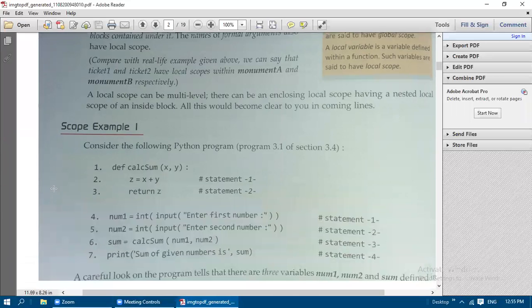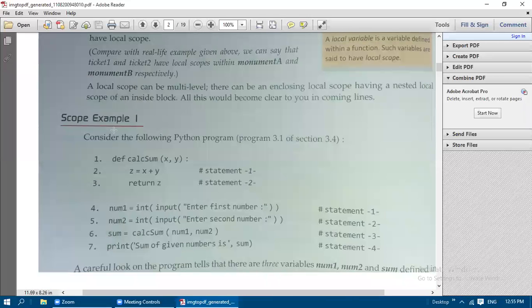We will see the first example, a scope example. Consider the following Python program. Totally 7 lines of code are there, in order to find the sum of two numbers, that is, addition of two numbers. Here you can differentiate which is the formal argument, the actual argument, and which is the function. The first line is there now in the program: def calc sum of x comma y. This x comma y is known as the formal argument. Calc sum is known as the function, and def is the definition of the function.